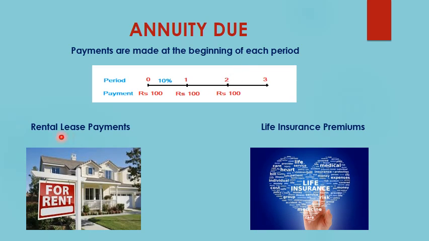Examples of annuity dues can be the rental payments which we make, or the life insurance premium which we pay. Every time, the rent we pay will always be at the beginning of the month. Okay, similarly the insurance premiums will always be at the beginning of a particular year or particular month. So these are the examples of annuity dues.